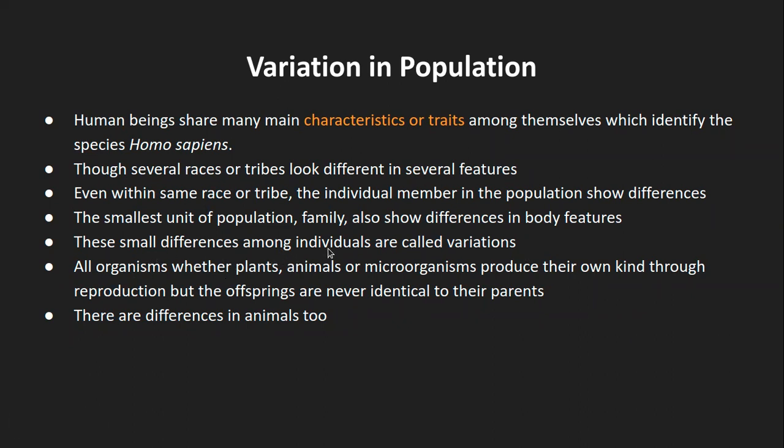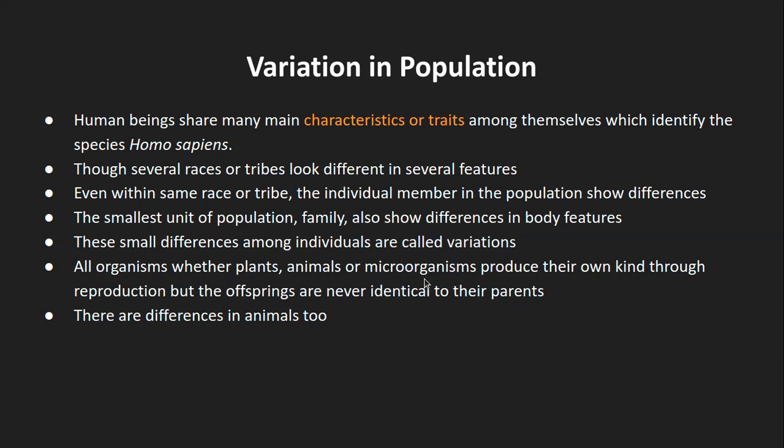These small differences among individuals are called variations. Whatever small differences in the physical characteristics, traits or appearance among different individuals, that is what is called variations. All organisms, whether plants, animals or microorganisms, produce their own kind, that is like begets like, through reproduction. But the offsprings are never identical to their parents. Identical means exactly the same copies. They will have certain differences.